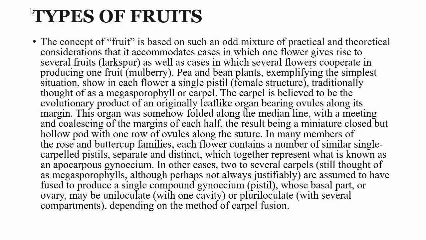In many members of the rose and buttercup families, each flower contains a number of similar single carpelled pistils, separate and distinct, which together represent what is known as an apocarpous gynoecium.